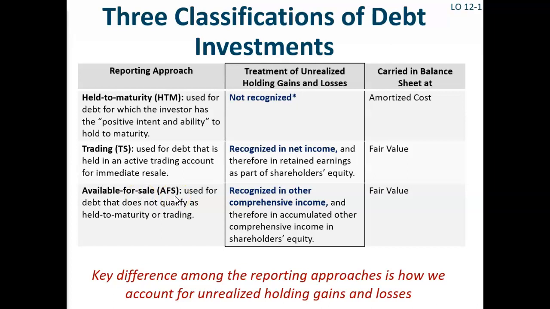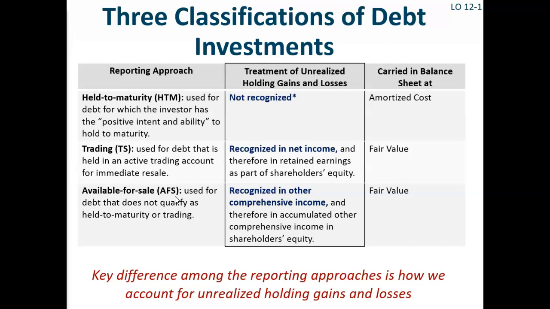Why treat holding gains and losses differently depending on the type of investment? As you know, the primary purpose of accounting is to provide information useful for making decisions. What's most relevant for that purpose is not necessarily the same for each investment a company might make.